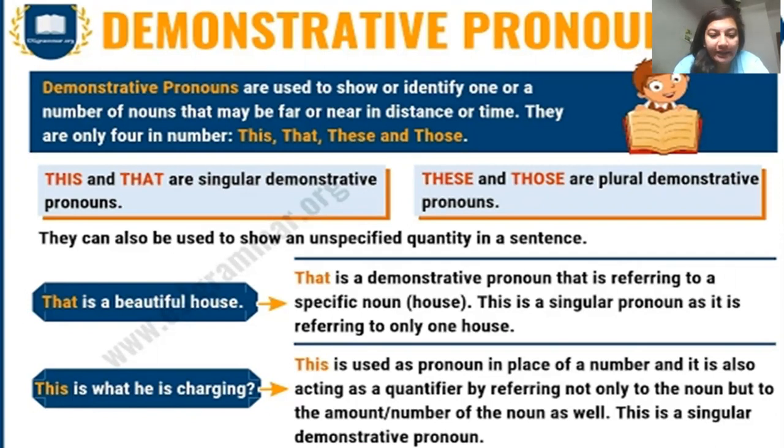This is what he is charging. This is used as pronoun in place of a number, and it is also acting as a quantifier by referring not only to the noun but to the amount or the number of the noun as well. This is a singular demonstrative pronoun. So यहाँ पे this जो है वो उस amount या उस number को refer कर रहा है जो भी charge किया गया है, but उसकी वो क्या quantity है या फिर कितना amount है, that is not specified.